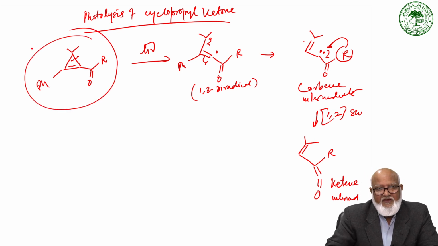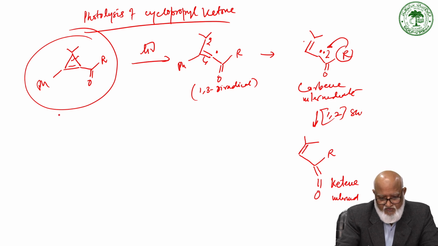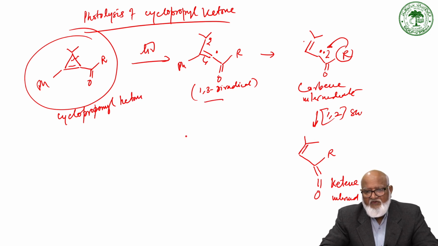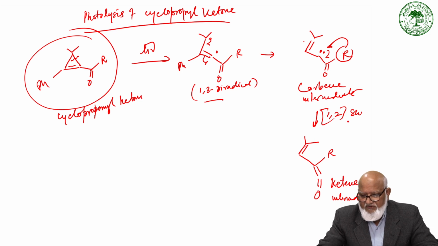If we have a system like this, cyclopropyl ketone, on photolysis it gives a 1,3 diradical intermediate, and this diradical is transformed to a carbene intermediate, which undergoes a 1,2 shift to give a ketene intermediate.